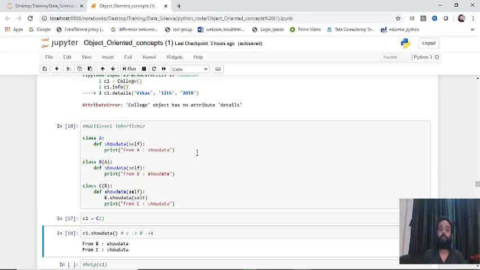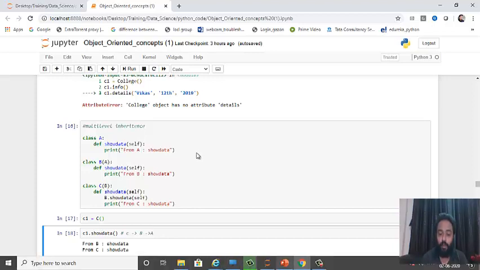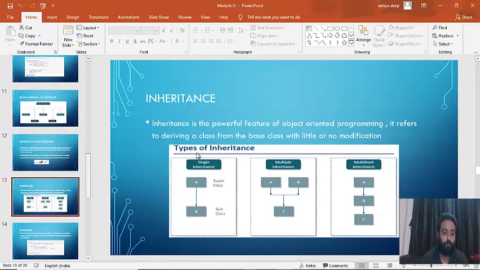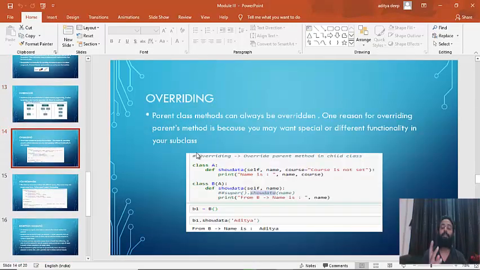So we saw three types of inheritance, guys. We saw single inheritance, multi-level inheritance, and multiple inheritance. We also saw examples based on this, and we also saw the concept of super. Okay, now let's move on to the next topic. This completes three things: abstraction, encapsulation, and inheritance.